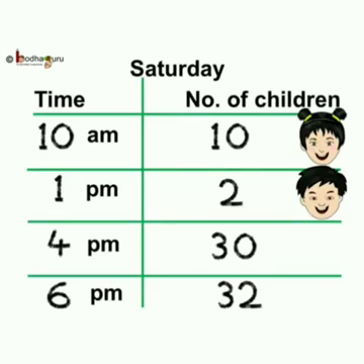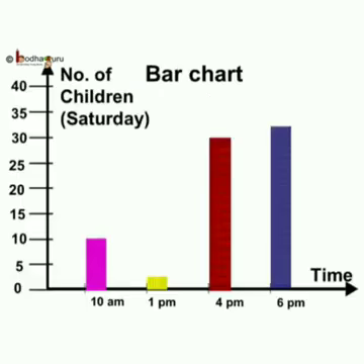Next we see the Saturday time and number of children who play in the park. At the time of 10 a.m. there are 10 children, 1 p.m. 2 children, 4 p.m. 30 children and 6 p.m. 32 children are playing in the park. Next let us make a bar chart again. First we make the axis and make the bars.